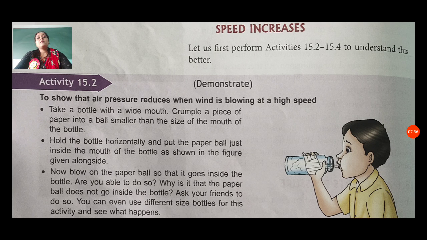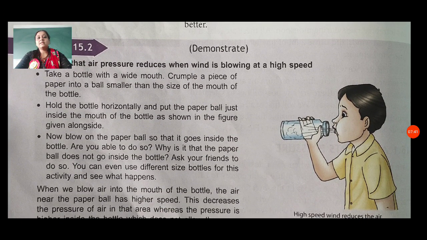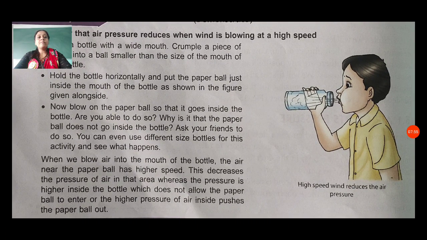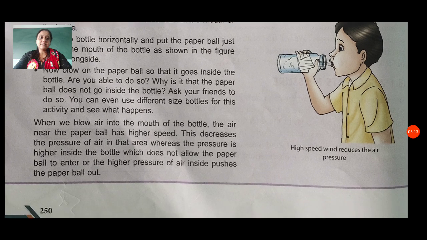Take a bottle with a wide mouth. Crumple a piece of paper into a ball smaller than the size of the mouth of the bottle. You can see here how. Hold the bottle horizontally and put the paper ball just inside the mouth of the bottle as shown in the figure given alongside. Now blow on the paper ball so that it goes inside the bottle. Are you able to do so? Why is it that the paper ball does not go inside the bottle? Now ask your friends to do so. You can even use different size bottles for this activity.